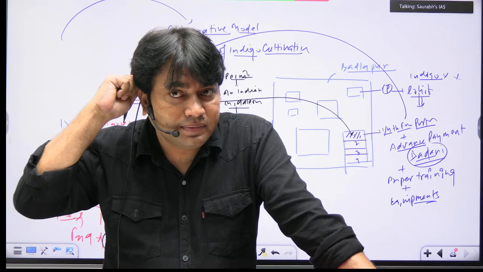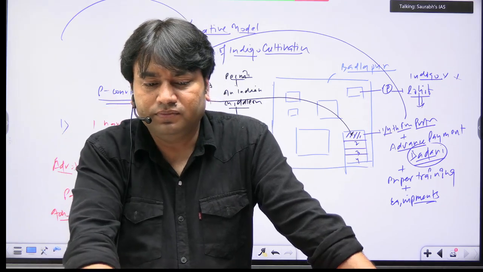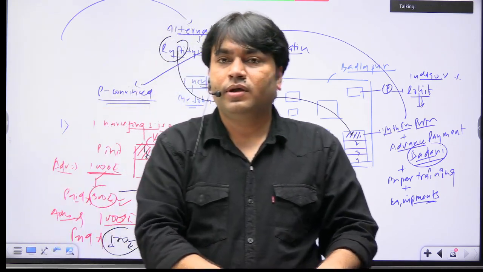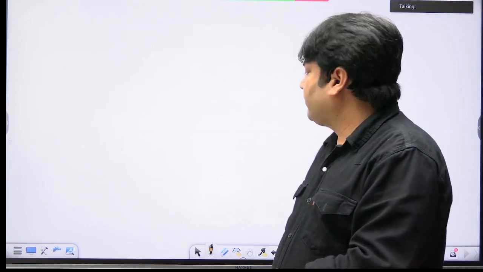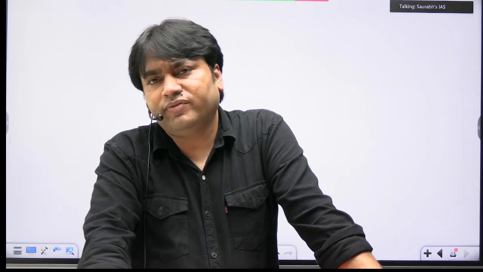Got it? Now, forced commercialization of agriculture. Agriculture topic, is it clear? Okay, indigo rebellion. जब rebellion हम पढ़ेंगे तो we will come to that part.